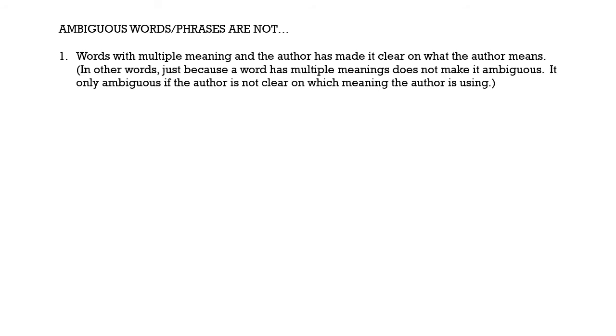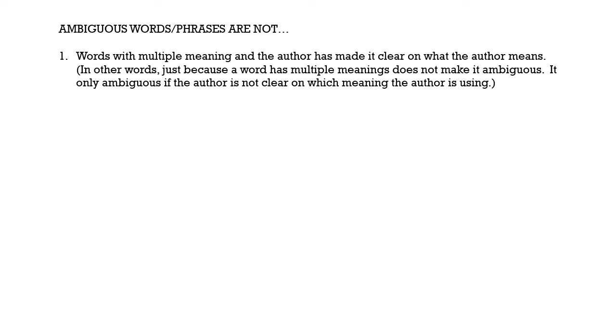Okay, so ambiguous words and phrases are not words with multiple meanings where the author has made it clear what the author means. So notice the difference between the first slide about multiple meanings and the second slide. The first slide says ambiguous words have multiple meanings and the author has not made it clear what the author means.